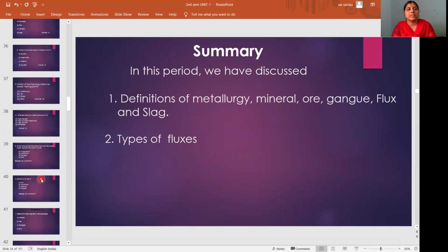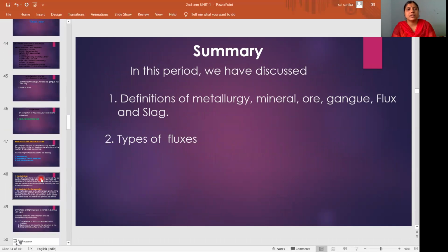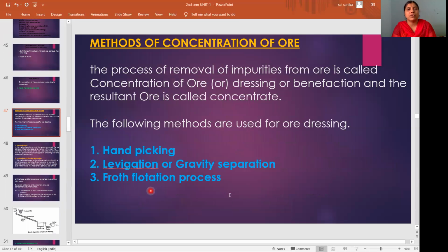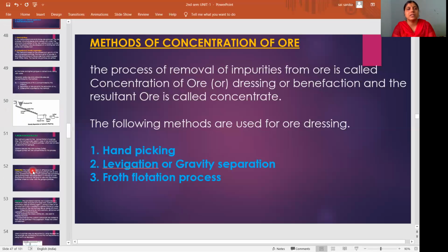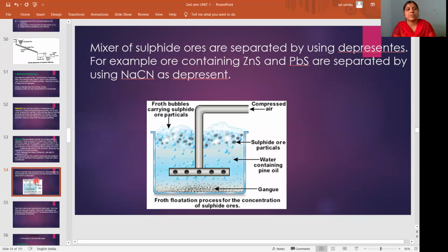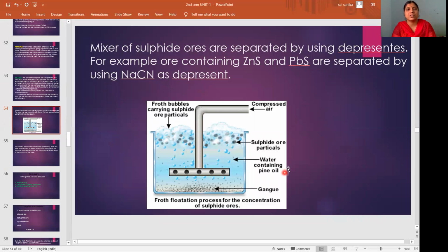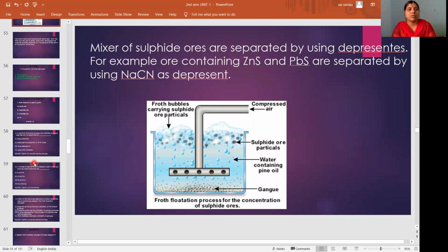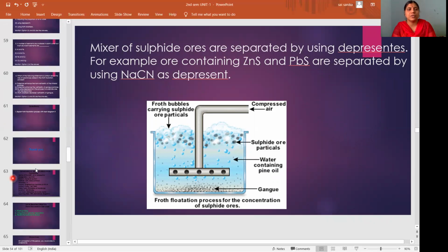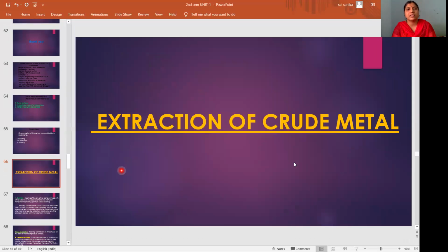Next, concentration methods. In your syllabus you have the froth flotation process, which is one of the concentration methods by which we can remove the impurities present in the ore. After removing the impurities, we will extract the metal.